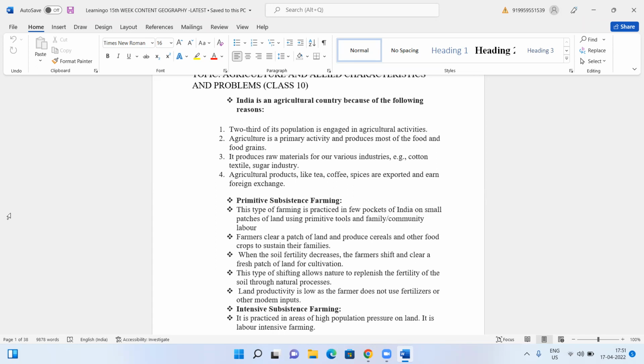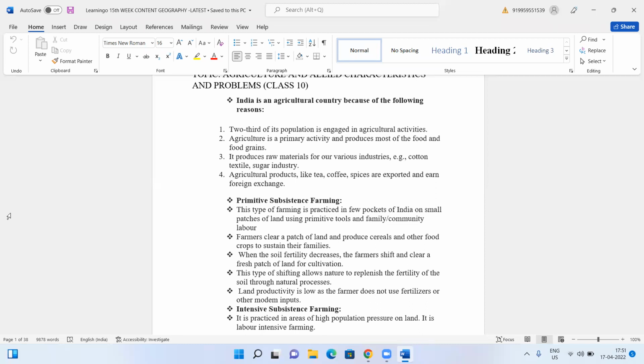So primitive subsistence farming is on a very small piece of land, where by cutting down and clearing the forest, they try to cultivate crops. He will clear a patch of land and produce cereals and other food crops to sustain his family. This is only for their family, not for selling. Use the word subsistence: it means it is only meant for the family. When the soil fertility decreases, the farmers shift and clear a fresh patch of land for cultivation. This type of shifting allows nature to replenish the fertility of the soil through natural processes.